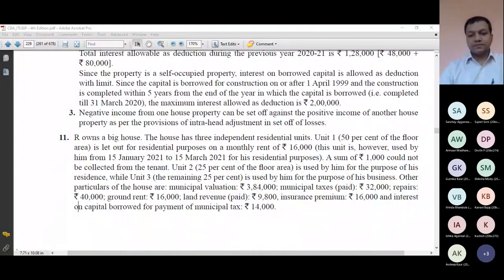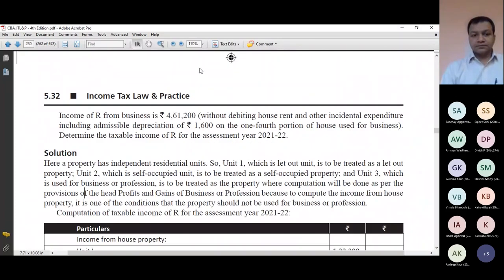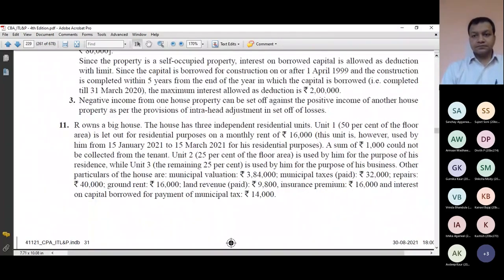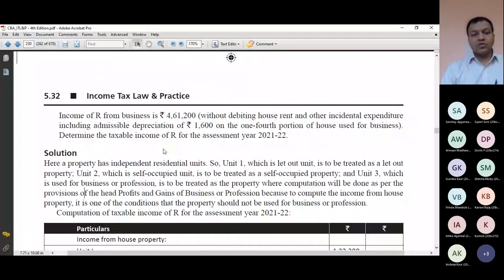Okay, now next page. Only the first 3 lines from the next page.